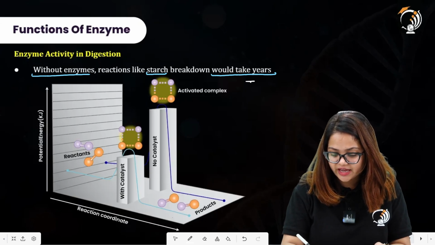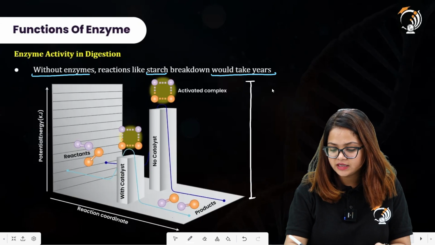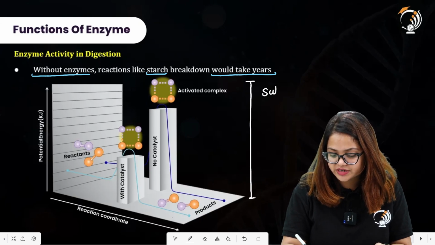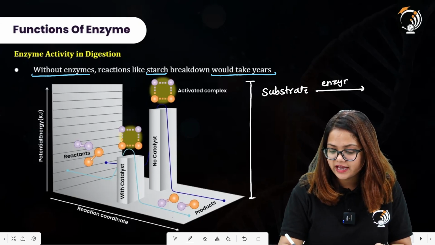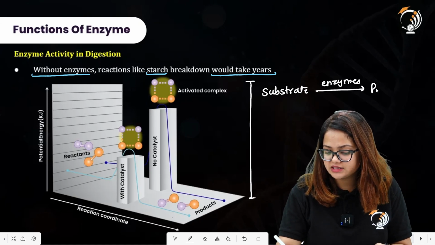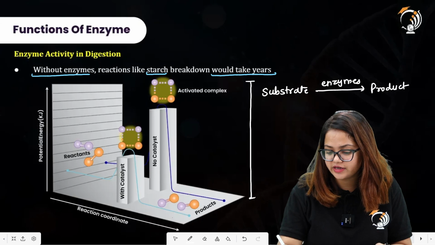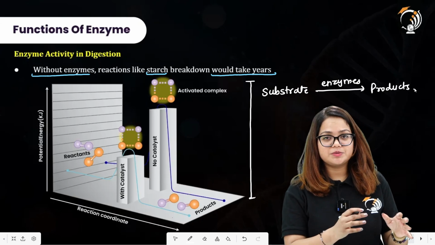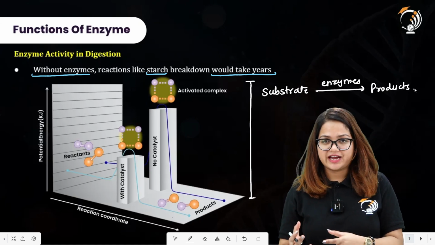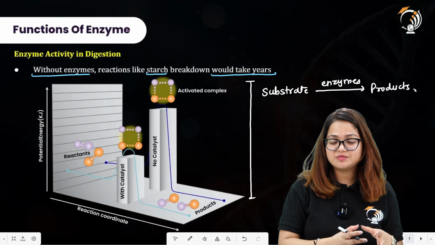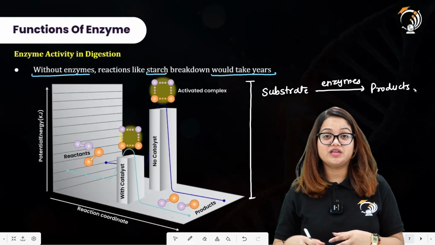Here we have the substrate, which is acted upon by enzymes, and the enzymes make the products. Without the enzymes, it would take a lot of time. In the presence of enzyme, reactions occur at a much faster rate.